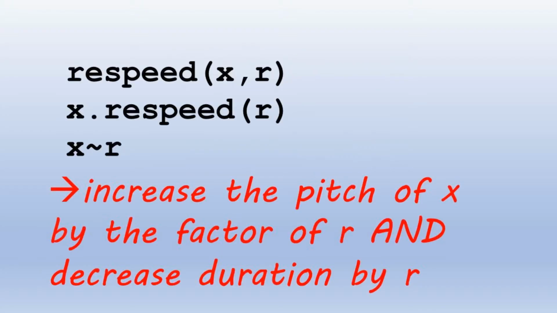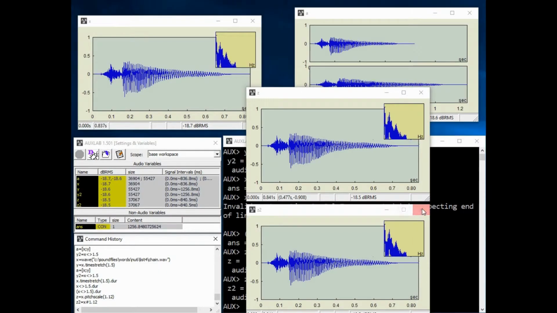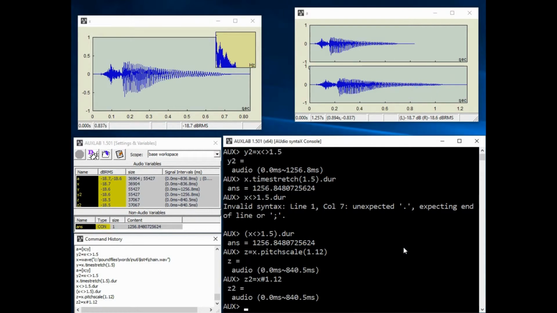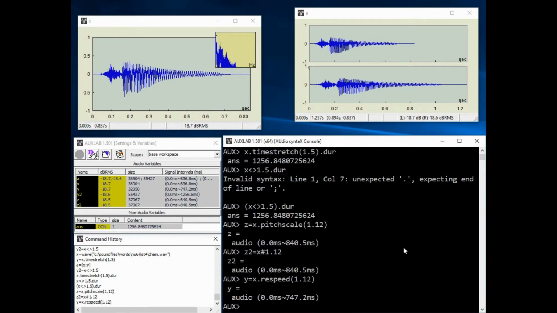There are a couple more functions in this topic. The first is respeed. Have you used the old school tape player? You know, if you change the playback speed, the pitch of the sound changes, but at the same time, the duration changes. So the function respeed makes that effect. y is x.respeed 1.12. Then the pitch of y is 12% higher, but the duration is 12% shorter. The duration of y is 747 as opposed to the duration of x, 837.